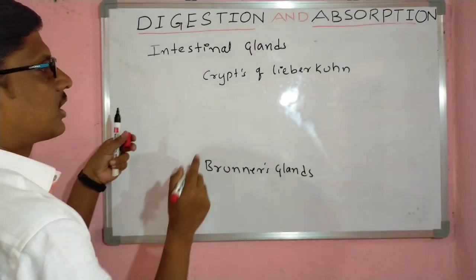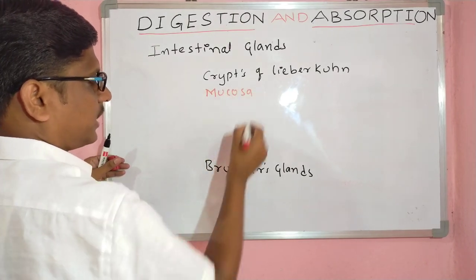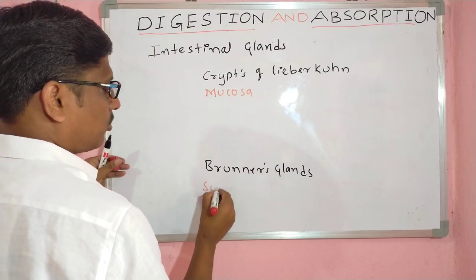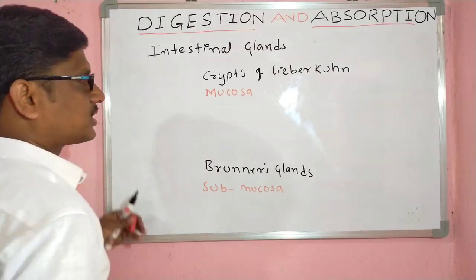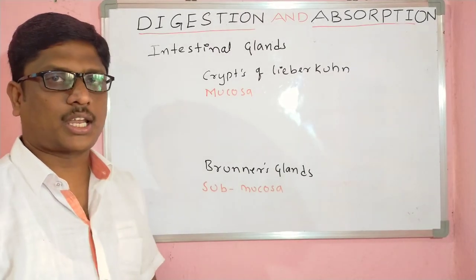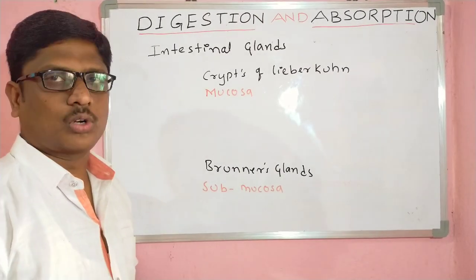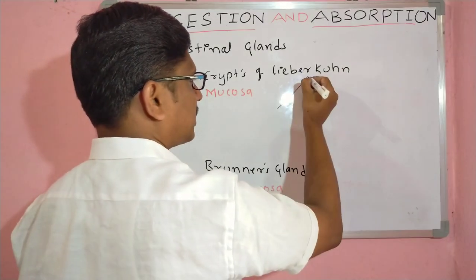Crypts of Lieberkühn are modifications of the mucosal layer, and Brunner's glands are modifications of the submucosal layer. These 2 glands are present in the small intestine. These crypts of Lieberkühn again divide into 3 types.